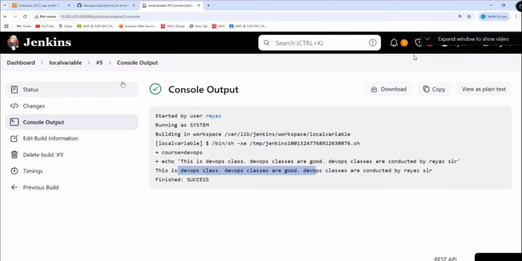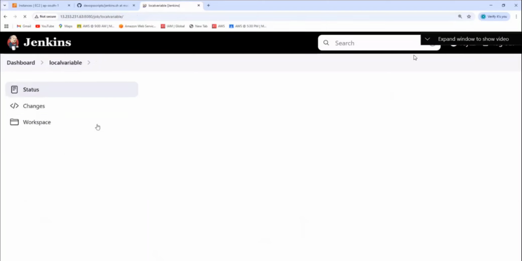So there is also one more kind of variable, which we call Jenkins environment variables. So we have learned about three types of variables now: local variables, global variables, and Jenkins environment variables. Jenkins environment variables mean things like build number and job name; these are default variables that will be there. Let us go ahead and put something here. Click on configure.